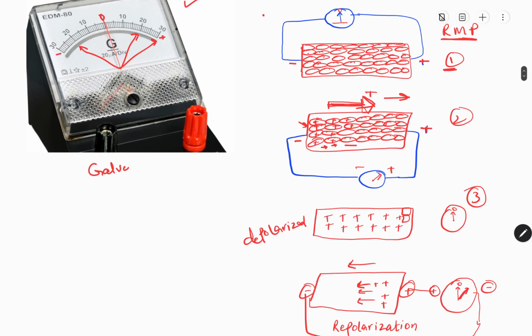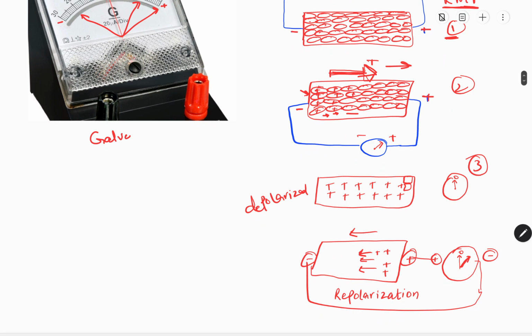In the third case, the whole of the tissue is depolarized. When the whole of the tissue is depolarized, its condition is like the resting membrane potential, but the things are opposite, because in the resting membrane potential there are more negative ions inside, but when the whole tissue is depolarized, there are more positive ions inside. But all of the cells are in the same phase, so there is no movement of current, no movement of charges. In that case the galvanometer will not show any deflection; its needle will be on zero again.